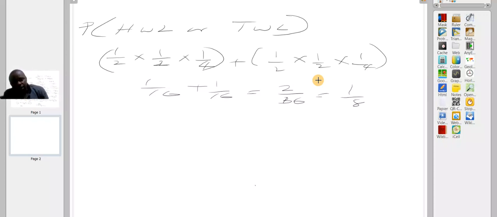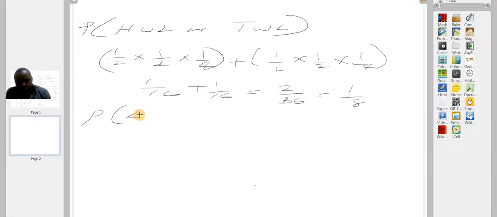Now remember, we are working with 4 successive days. So that means the probability of being late on the first day and the second day and the third day and the fourth day. Here you use "and", not "or".